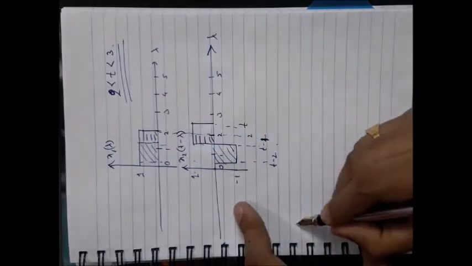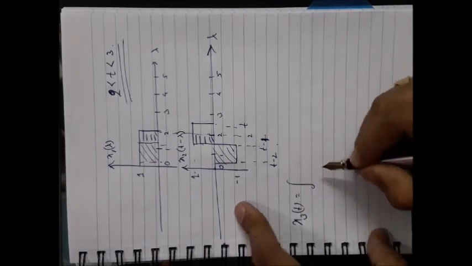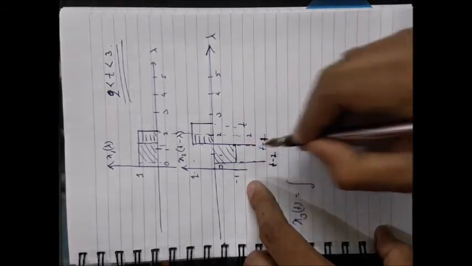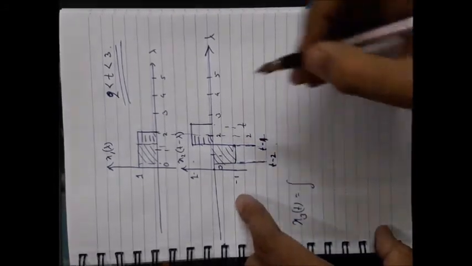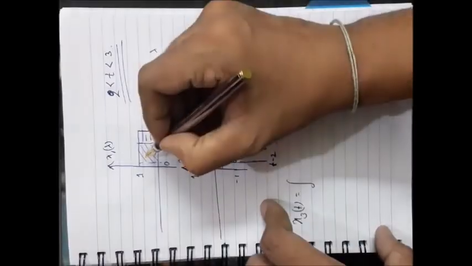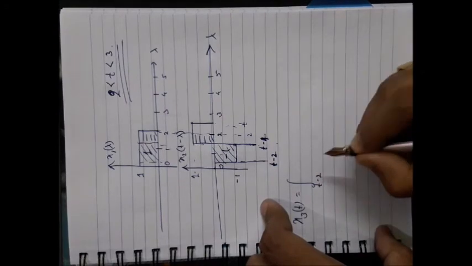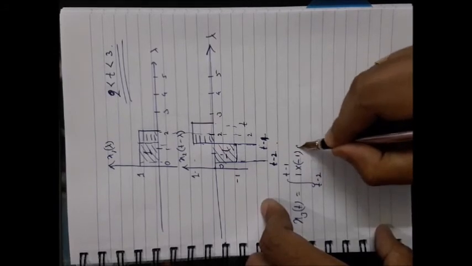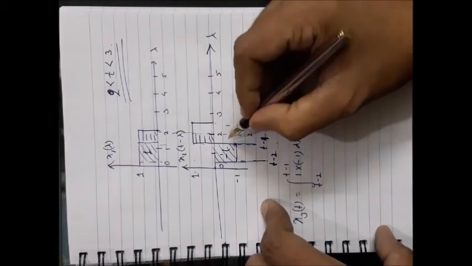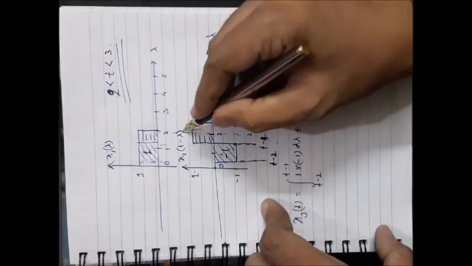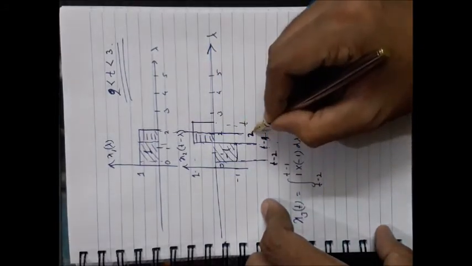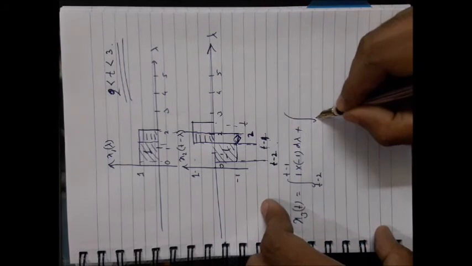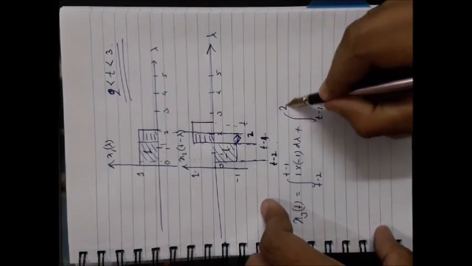Now you can write x3(t). First consider the first overlap region, starting from t minus 2 and ending at t minus 1, where the second signal has the value of minus 1 and the first signal has the value of 1. So from t minus 2 up to t minus 1, the first signal has the value of 1, the second signal has the value of minus 1, d lambda, plus the next interval that starts from t minus 1 and ends at 2. See that this overlap only extends up to 2. So the limit should start from t minus 1 and end at 2.